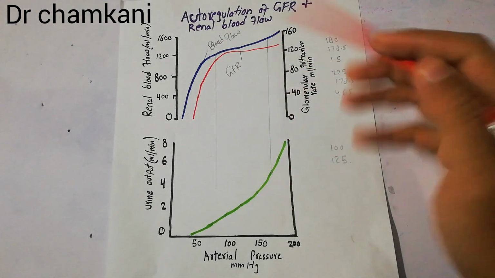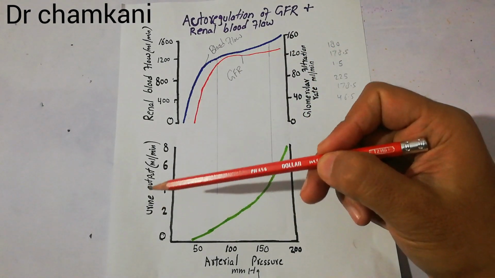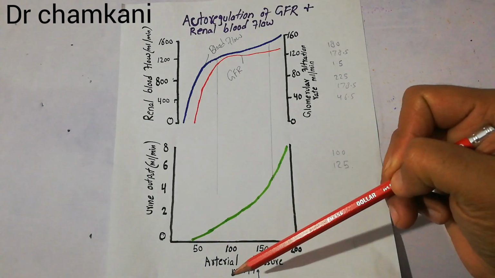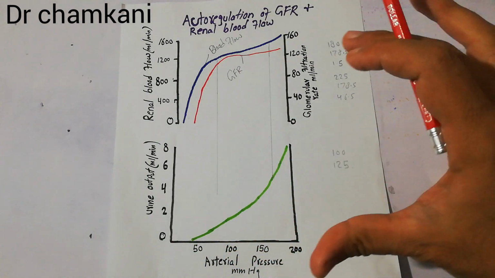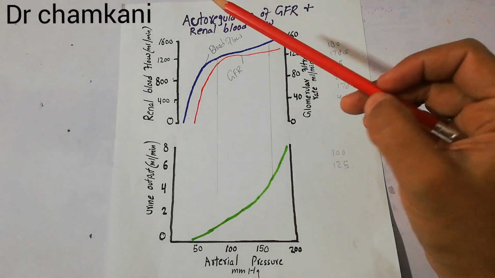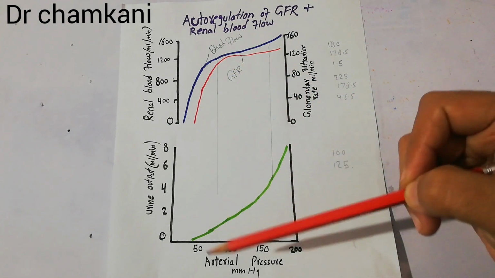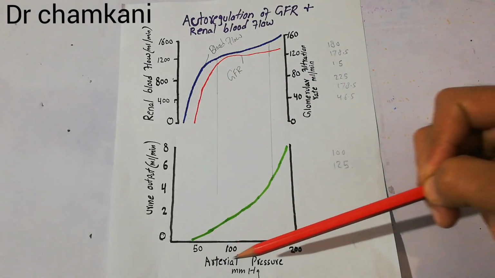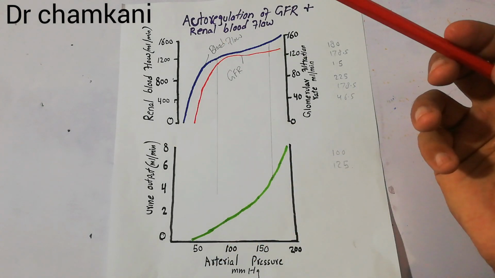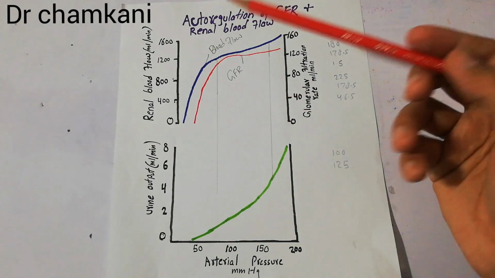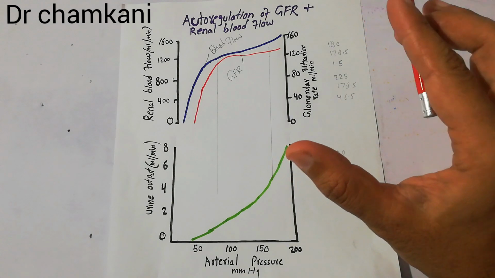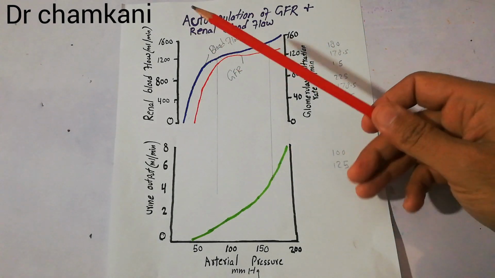The second graph shows the urine output, and on the x-axis we have the arterial pressure. We will look at how changes in the renal blood flow, GFR, and urine output occur when there are changes in the arterial pressure, and then we will look at how it has been autoregulated or maintained at a nearly normal level. So let's start here.